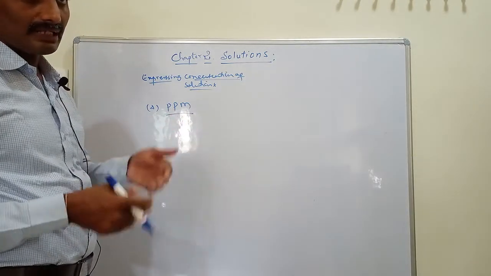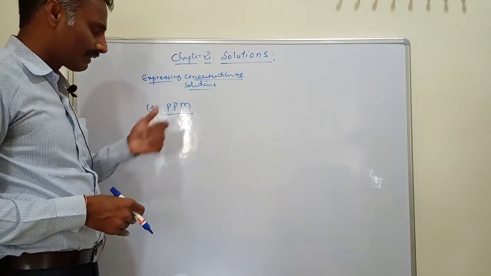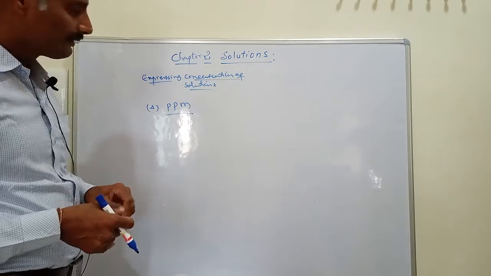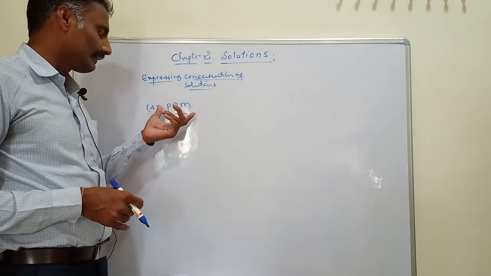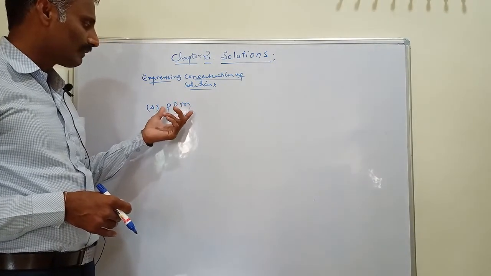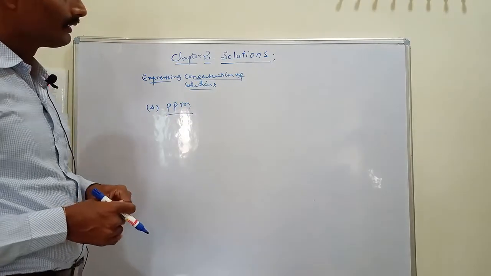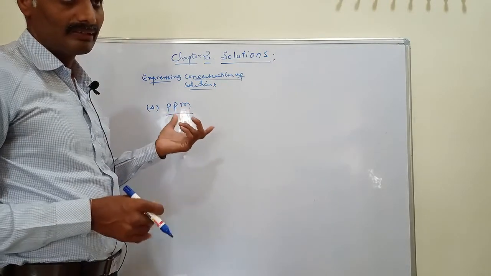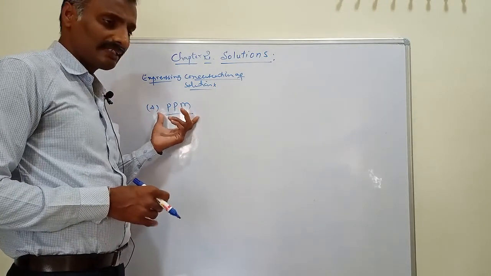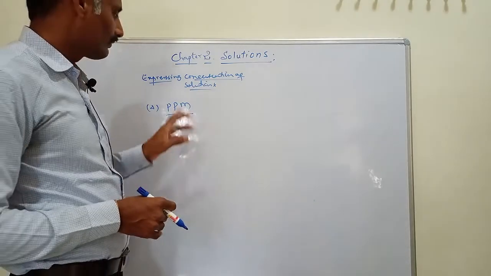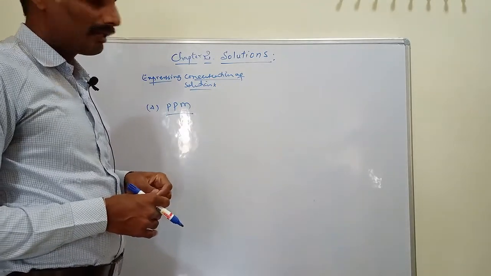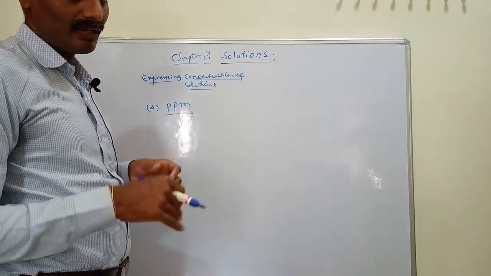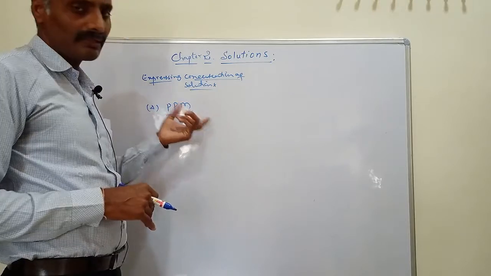A very small quantity of calcium and magnesium ions present in drinking water is called the hardness of water, which is due to calcium and magnesium ions in water. In that case we calculate the hardness of water in the form of parts per million. Similarly, for pollution of water and air, the concentration of pollutants in air and water can also be expressed in parts per million, and the concentration of fluoride ions in water is also expressed in parts per million.